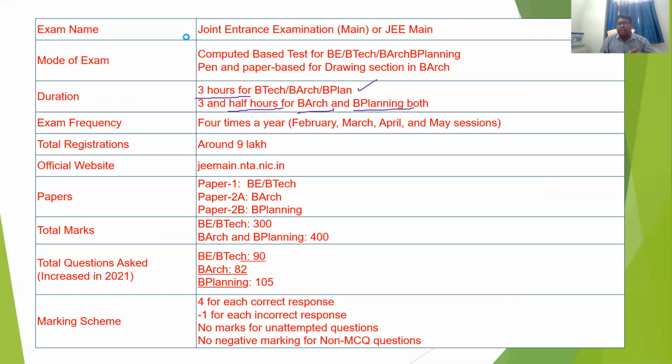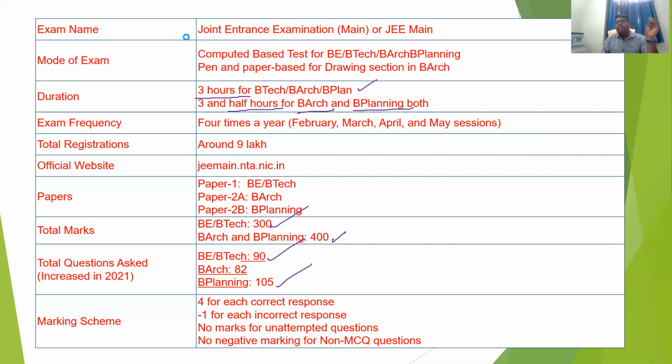How many papers? Paper 1 is for BE and BTech. Paper 2A is for Bachelor of Architecture, and Paper 2B is for B Planning. The total marks for BE BTech is 300 only, and for B Arch and B Planning it is 400 marks, 100 marks more compared to BE and BTech. So how many questions? 90 questions in BE BTech, 82 in B Architecture, and 105 in B Planning.